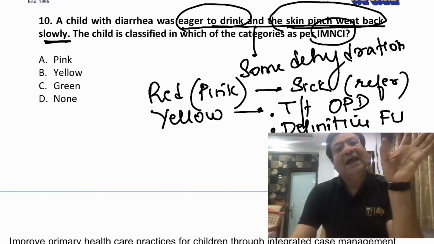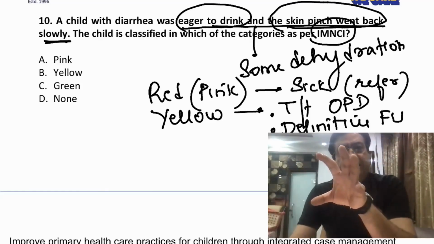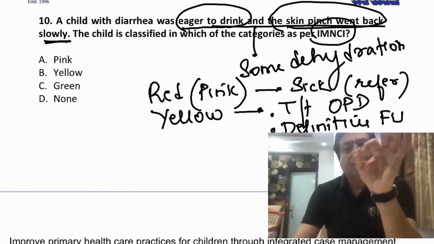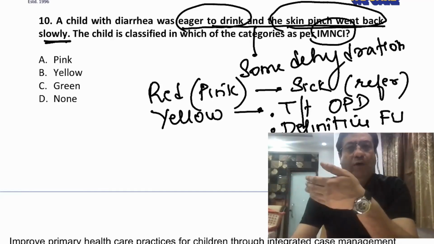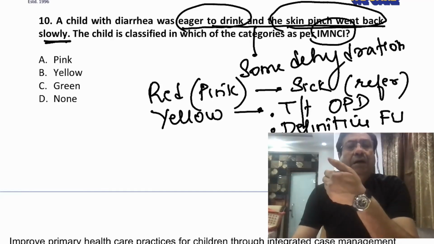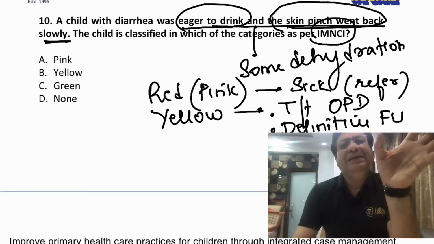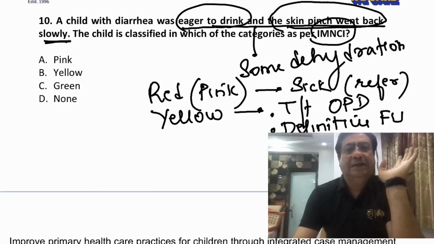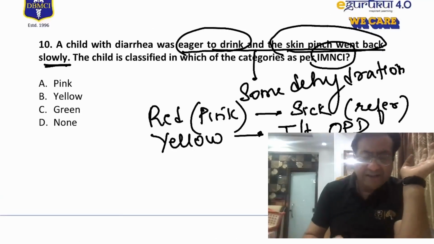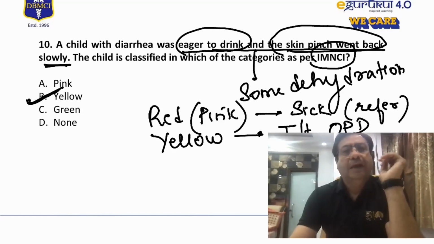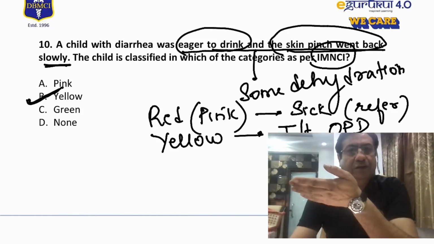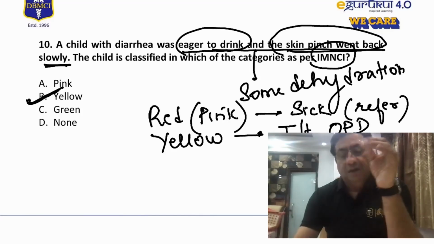But if the child has only some dehydration, the child requires treatment in the OPD by starting ORS according to the some dehydration plan, but not immediate referral. So a child with some dehydration will be put, according to me, in the yellow category, and according to the IMNCI classification also.